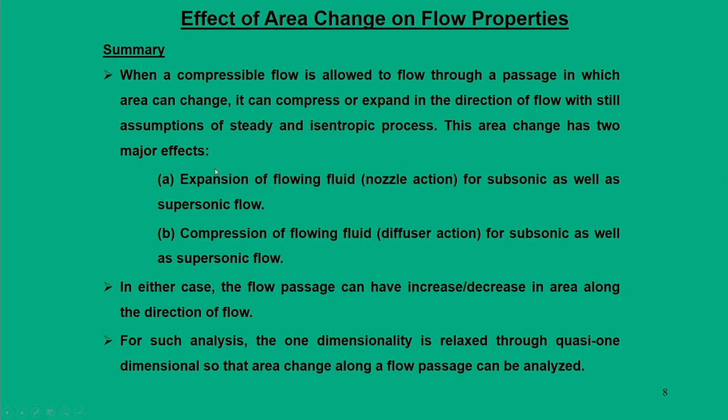Okay. So, this area change has two major effects. First, we can expand the flowing fluid, which we call nozzle action, or we can compress the flowing fluid, which we call diffuser action.